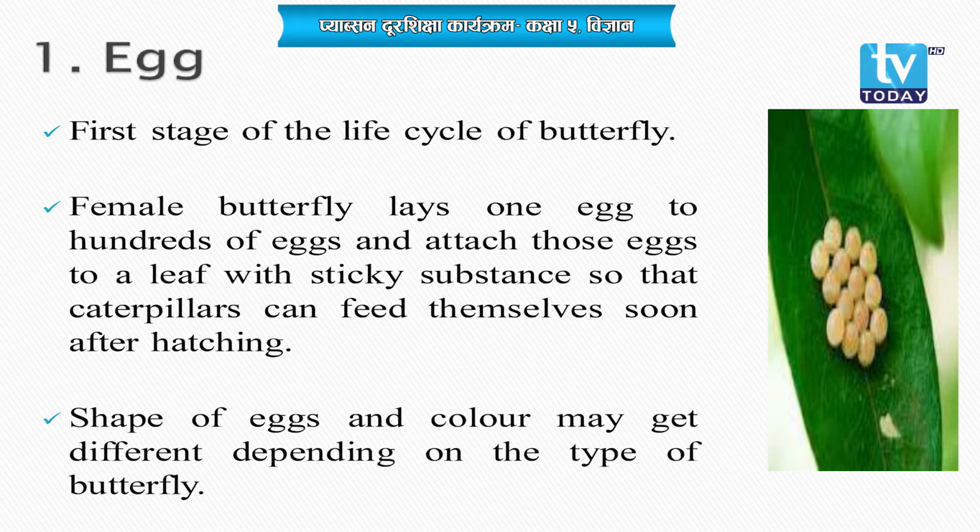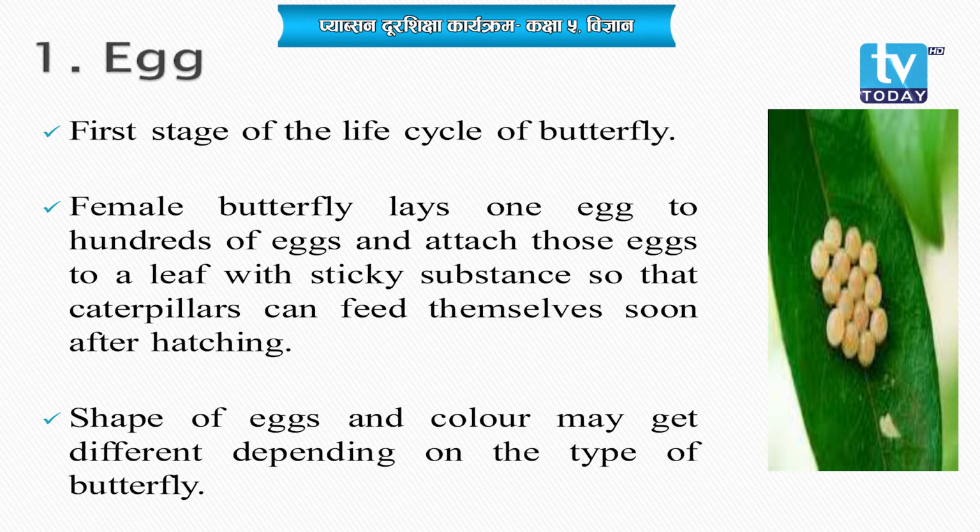Here the eggs are attached on leaves, isn't it? So how they get attached on the leaf is by the liquid that is secreted by female butterflies along with the eggs, okay. So these eggs get attached on the leaves, and eggs are laid on the lower side of the leaf, okay.